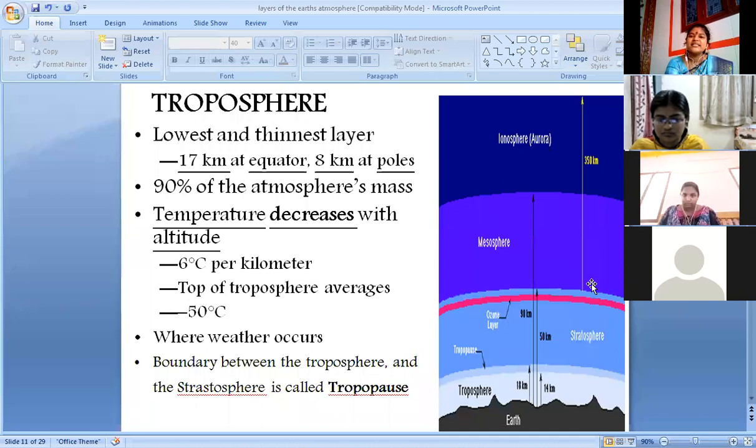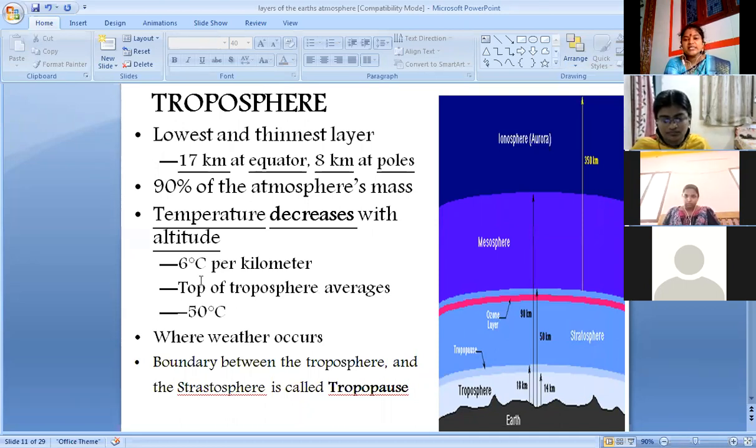If you travel vertically upwards like this, you could see clouds within 10 kilometers. Then temperature decreases with altitude, 6 degrees Celsius per kilometer. Top of the troposphere averages minus 50 degrees Celsius.